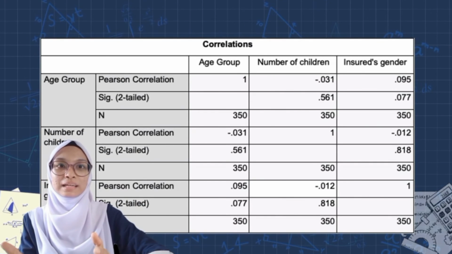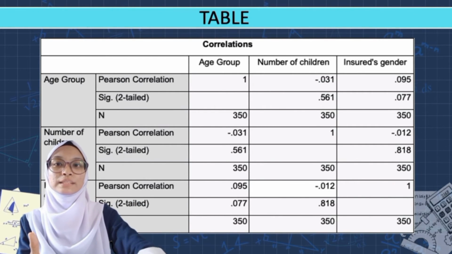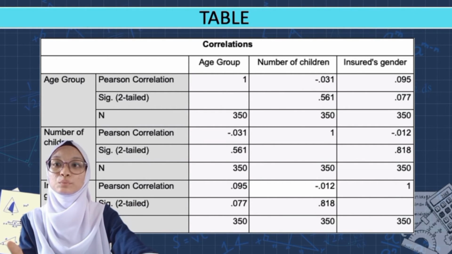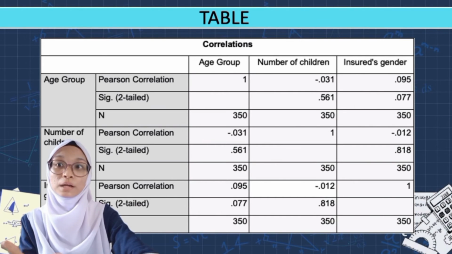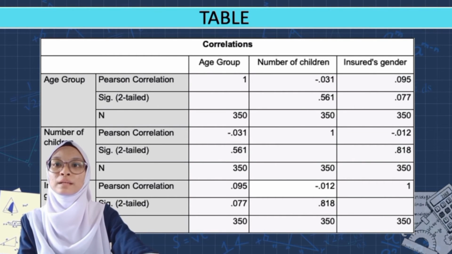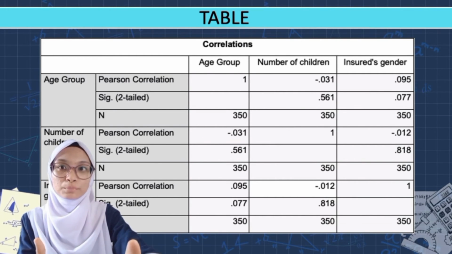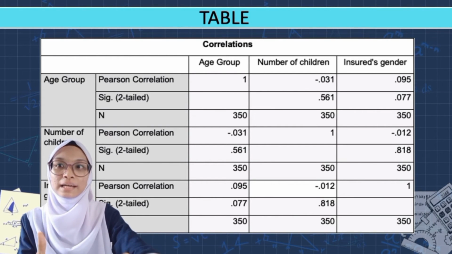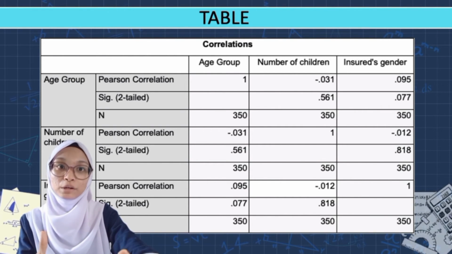Now let's proceed with the correlation analysis. As you can see, this is the table of correlation analysis, which has 3 variables: age group, number of children, and insert gender. The independent variable is insert gender, and the dependent variables are age and number of children.